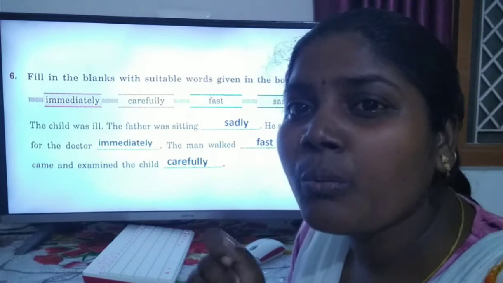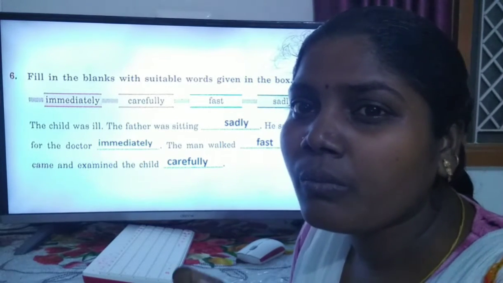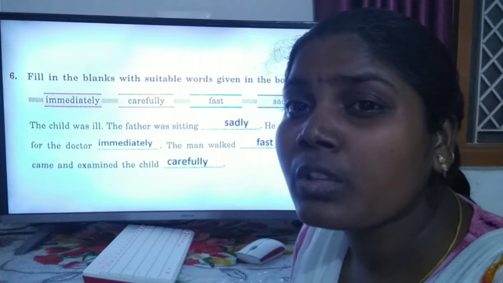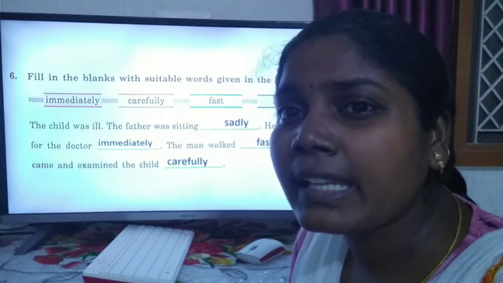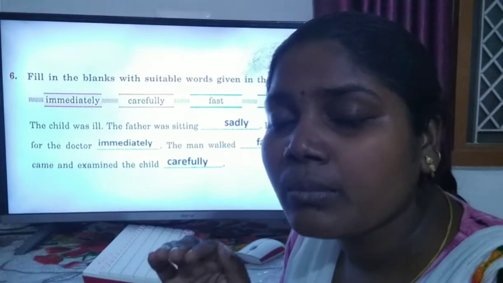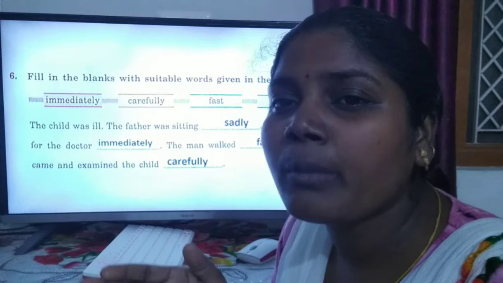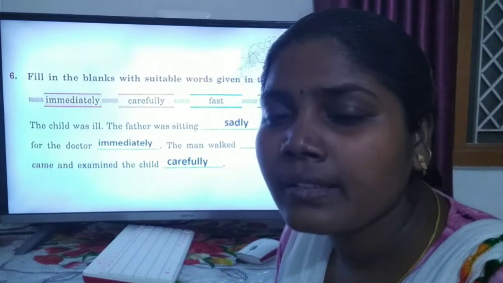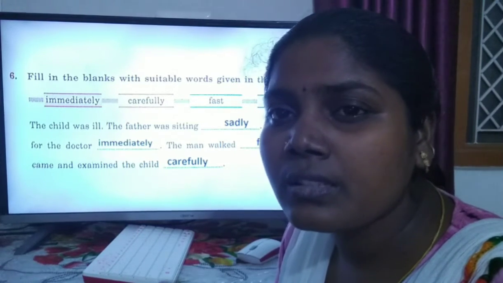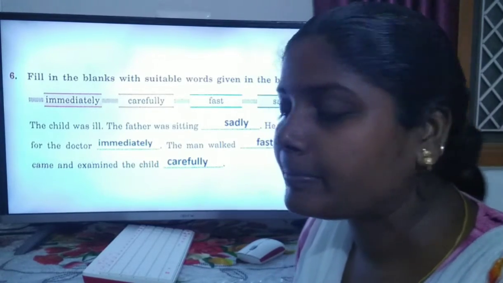What happened? Why did the child get sick? What type of problem? The doctor should check carefully, because he is a child and cannot say what type of problem it has.